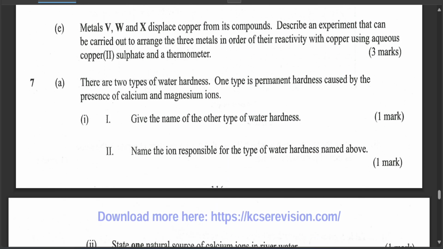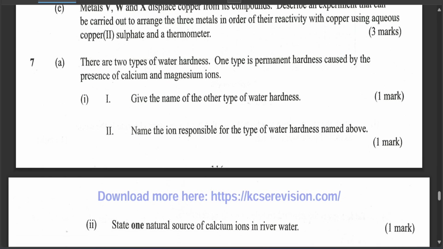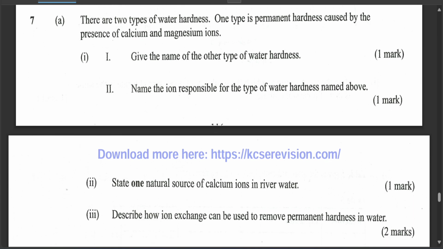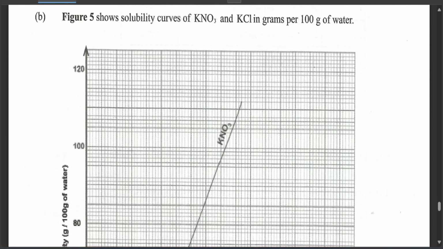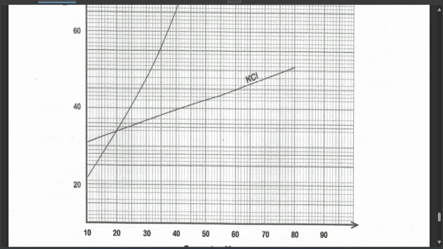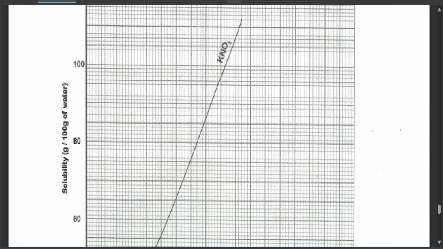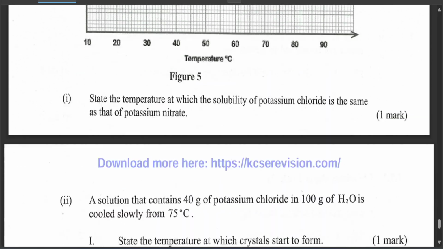And then we go to solubility, if I'm not wrong, about permanent and temporary water, soft water and hard water, the differences between soft and hard water. So it's mostly about solubility, looking at the different solubility of salts at different temperatures.